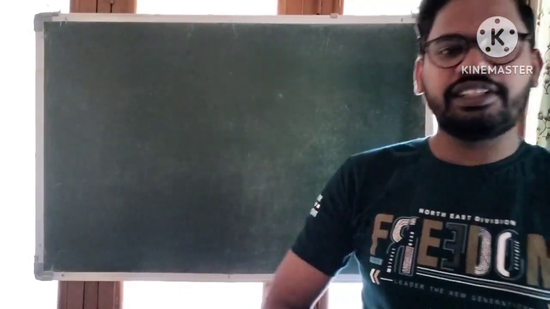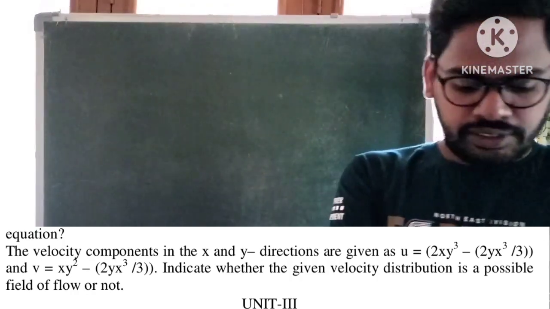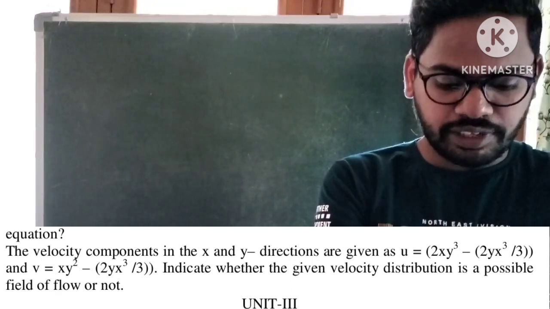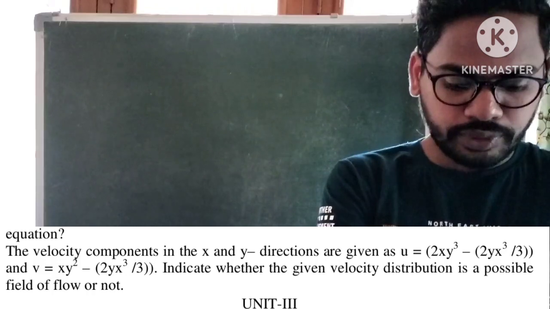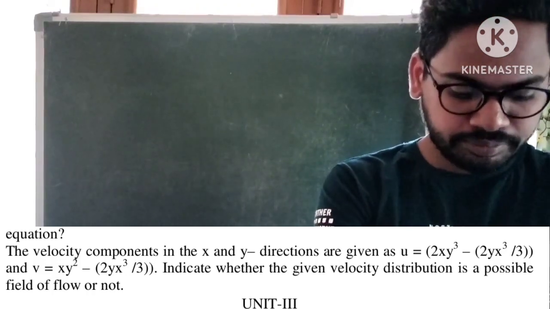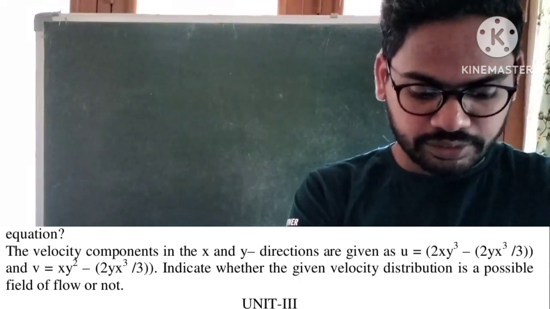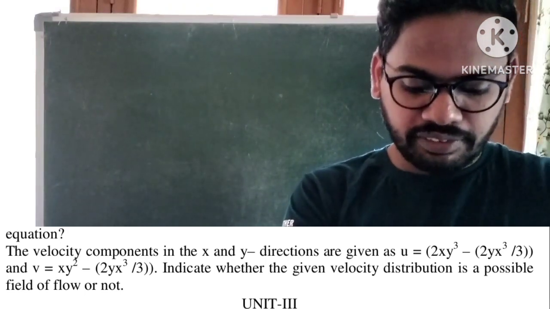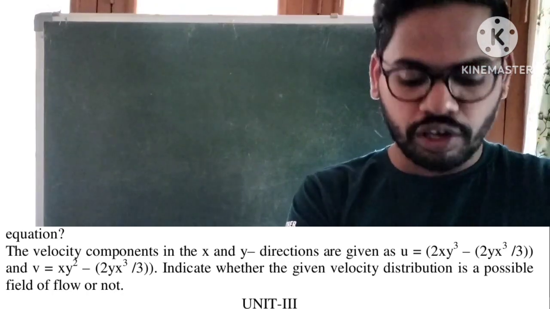Good morning, everyone. Today's topic is continuity equation. The velocity components in the x and y directions are given as u is equal to 2xy cube minus 2yx cube by 3 and v is equal to 2xy square minus 2yx cube by 3. Indicate whether the given velocity distribution is a possible field of flow or not.